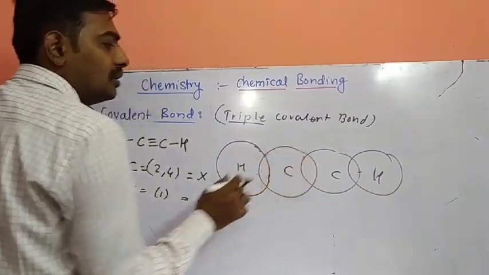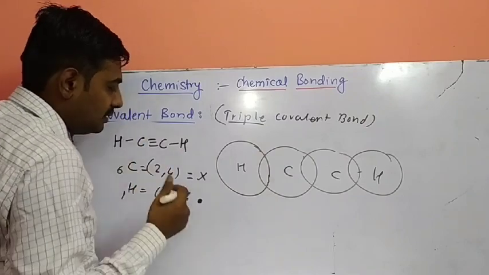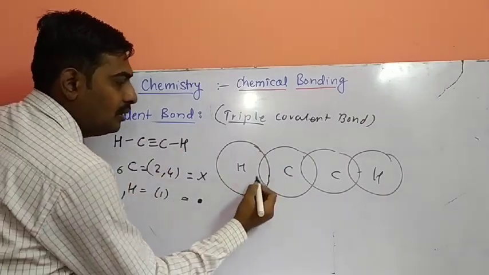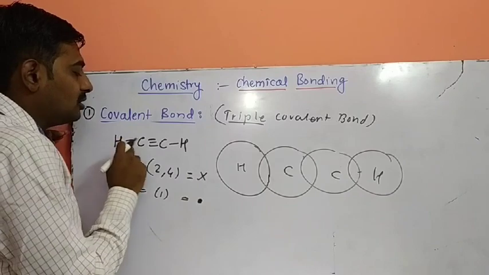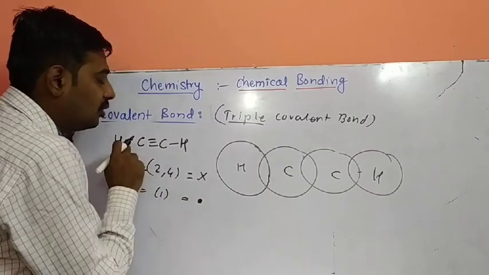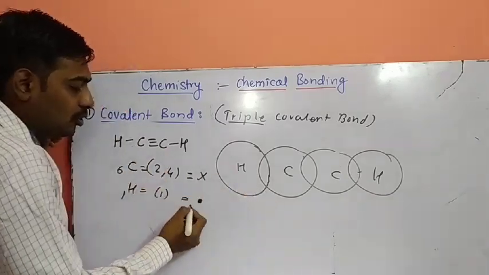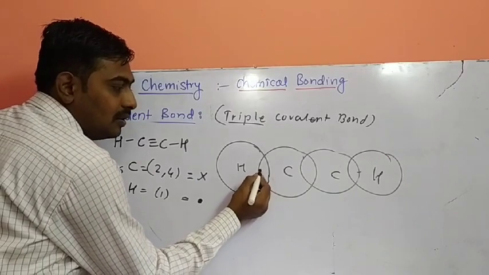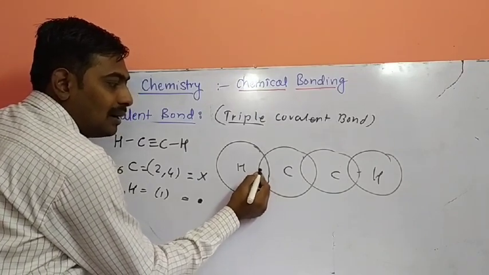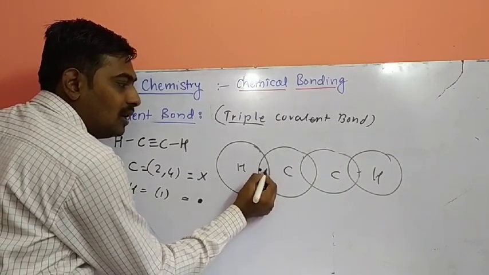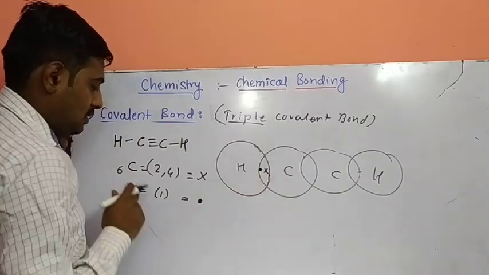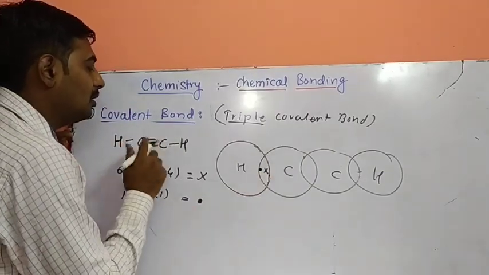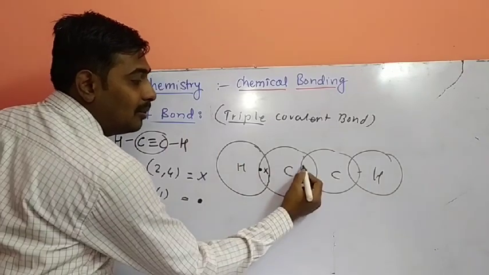Carbon, hydrogen. See, first hydrogen and carbon represent a single covalent bond. For hydrogen we have to draw only one electron, so it is a dot. Carbon, how many do we have to draw? One electron by cross. Carbon forms a triple bond with this carbon, so here is a triple bond.